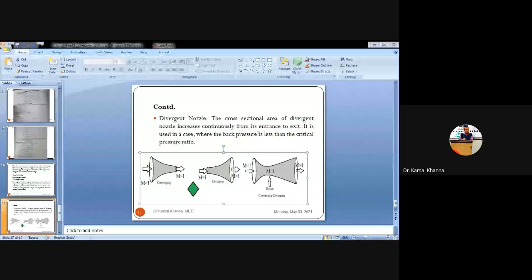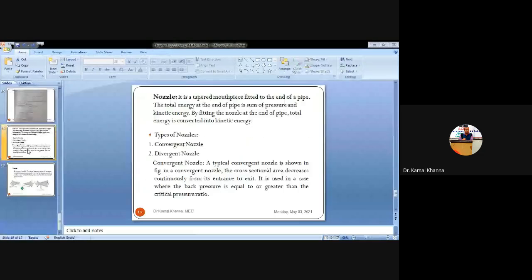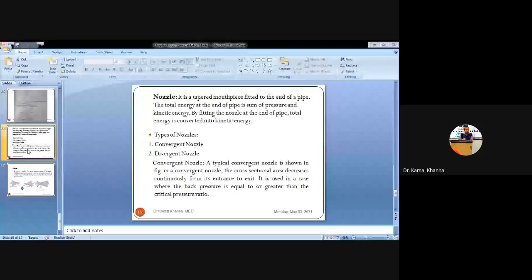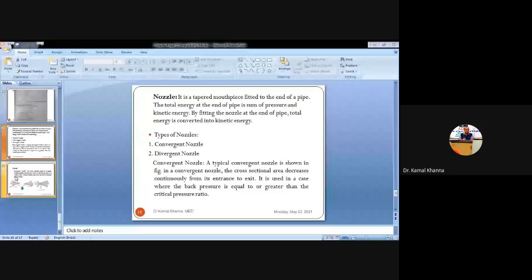to the exit point, and it is used when the back pressure is very low as compared to the critical pressure ratio. Whereas the converging nozzle is basically used when the back pressure is equal to or greater than the critical pressure ratio, and whenever you require more kinetic head or more kinetic energy or more velocity at the exit point. Whereas whenever you require more pressure at the exit, then you can use a diverging nozzle at the end of the pipe.